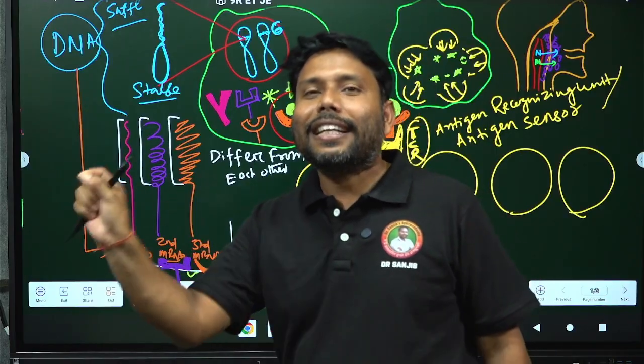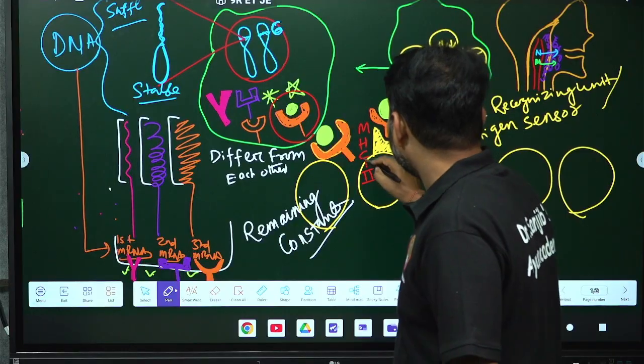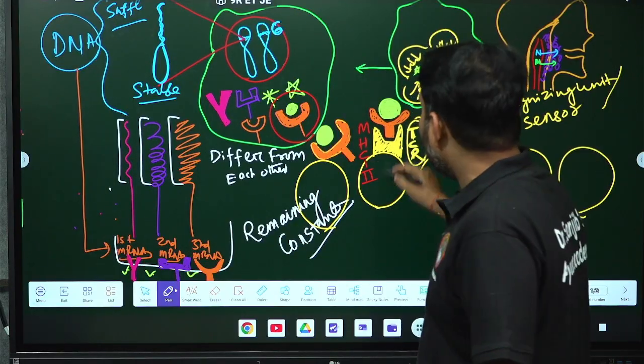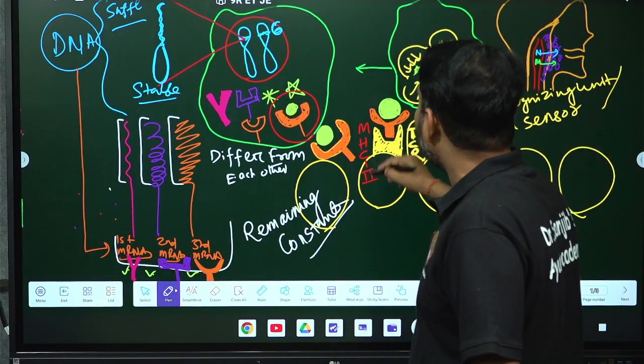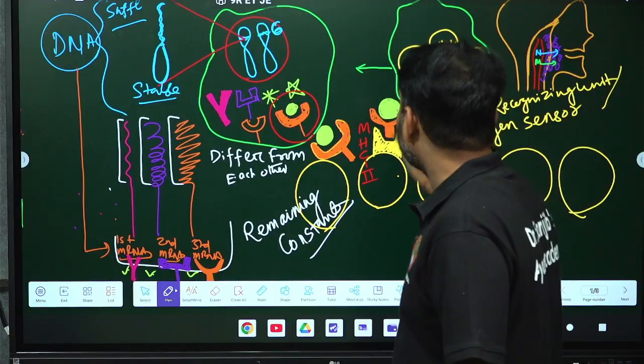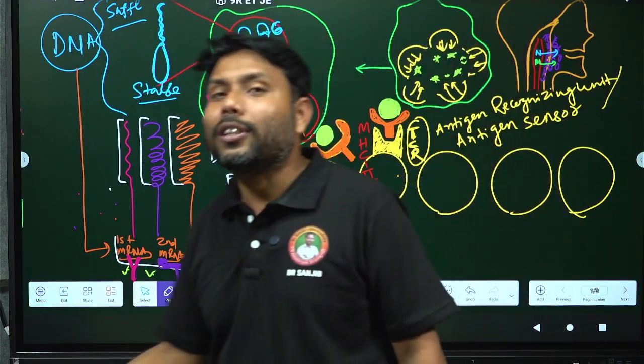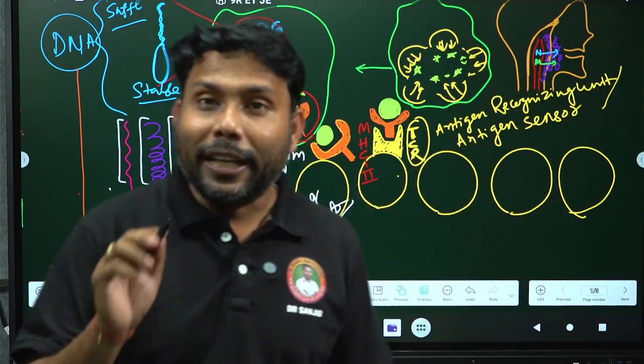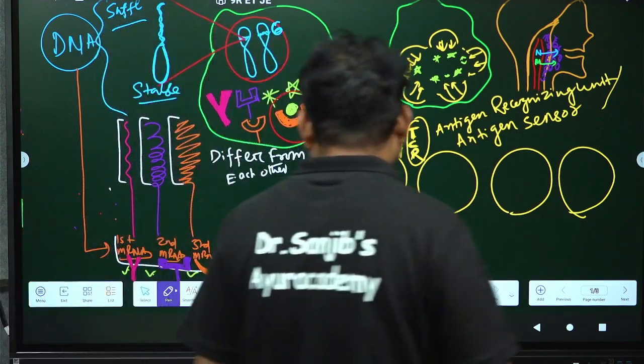One is your TCR sensor, another is your MHC class 2 sensor, and the MHC class 2 sensor will sense whether the antigen has been properly processed by the MHC class 2 protein or not. So why am I saying all these things? Because a very important question is asked in the examination from this point.